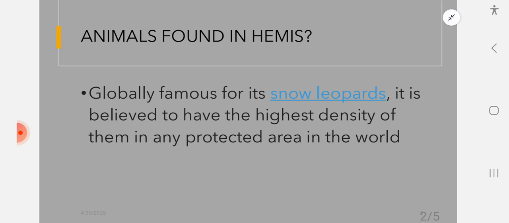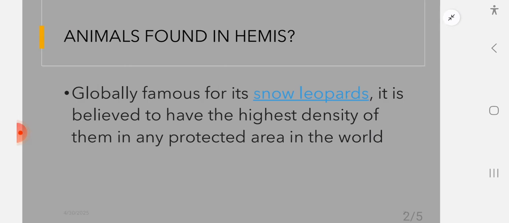So let us see. Globally it is famous for snow leopards, no? Leopards, you know, no? A family of Panthera. Like snow leopards, the leopards that live in snow, so they are famous for snow leopards. A question might be asked, where is Hemis National Park located? It is located in Leh, in Ladakh. And secondly, it is famous for snow leopards.